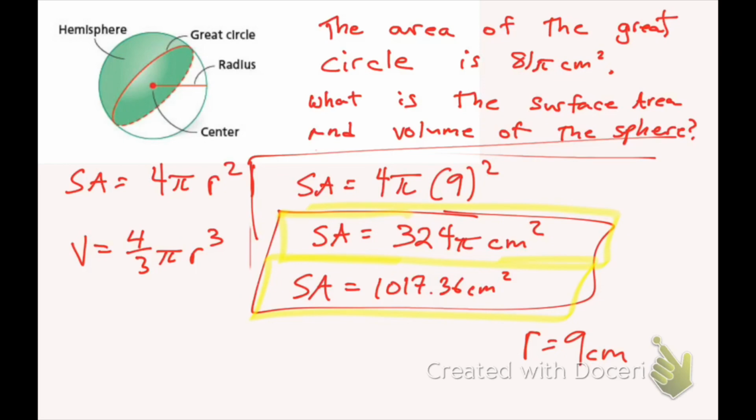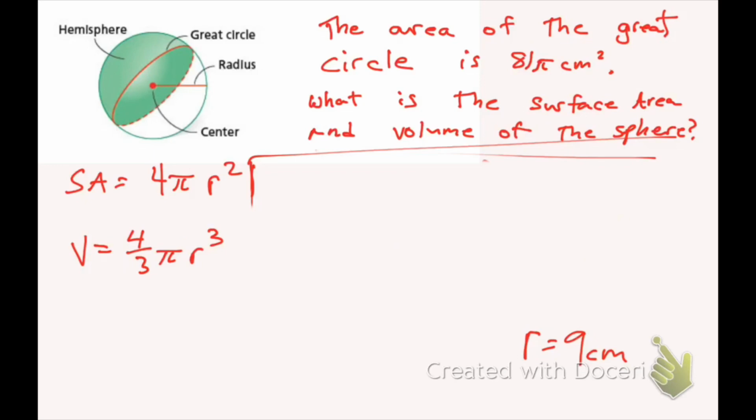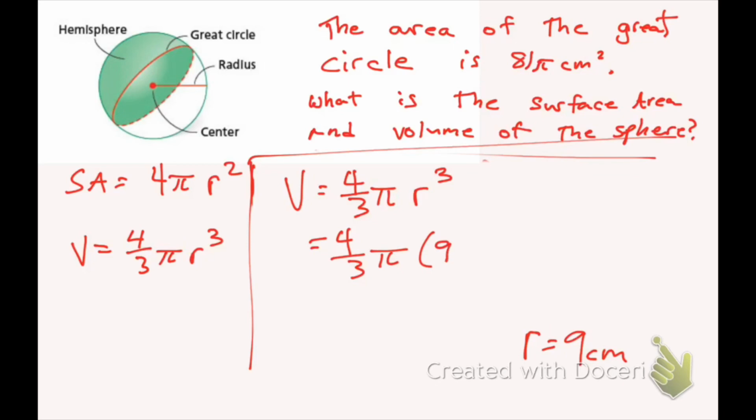Now let's go ahead and look at the volume. So the volume is 4/3 pi radius cubed. So I get 4/3 pi times 9 cubed. So 9 cubed is 729.